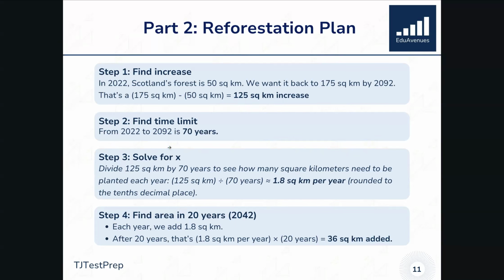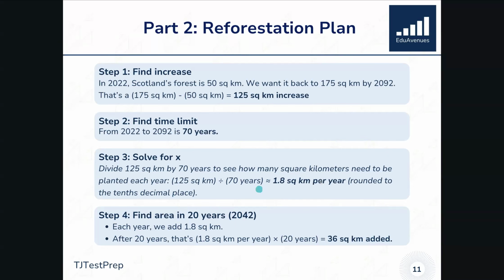So that means that we have to be reforesting at a rate of 125 square kilometers, and we have to tackle that in 70 years. So we divide those two. We have to reforest at a rate of 1.8 square kilometers per year. And we've rounded this value to the 10th decimal place. We read ahead a little bit, and they said round to the 10th place in part 3 of the prompt. So we've applied that same rounding convention over here as well.